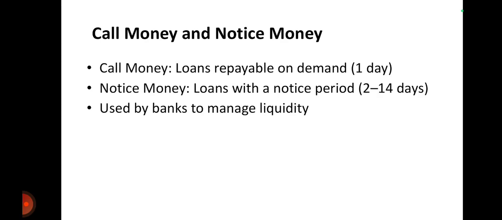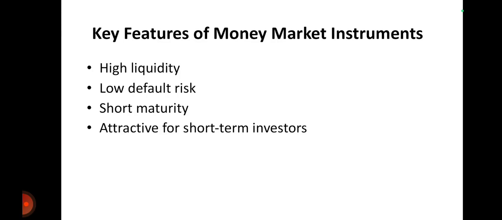Next is call money and notice money. Call money is loans repayable on demand. It is for 1 day, a very short period of time, and generally all the banks deal with call money. Then notice money is loans with a notice period of 2 to 14 days. Banks deal with this too, and it is used by a bank to manage its liquidity. All the banks are required to maintain their liquidity ratio, so for that purpose, for a very short period of time, they use call money and notice money.